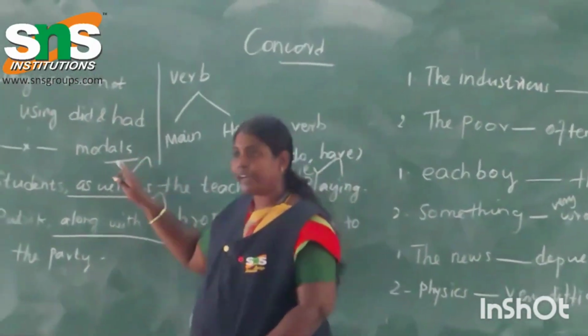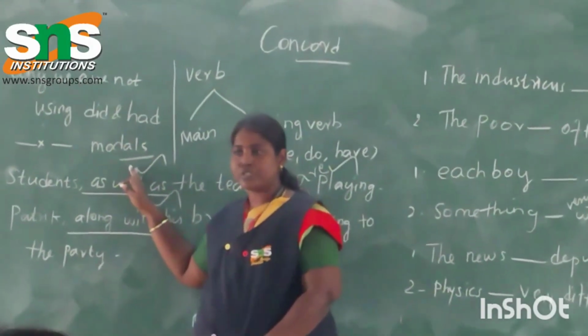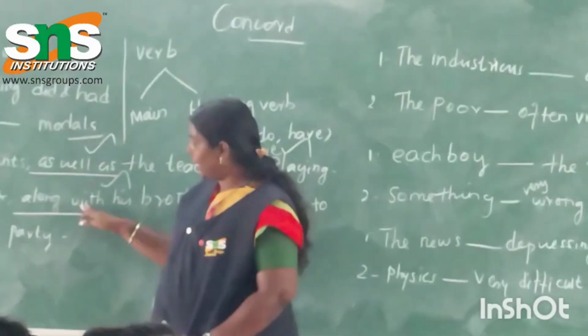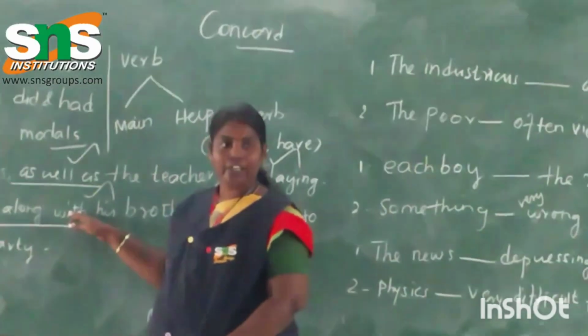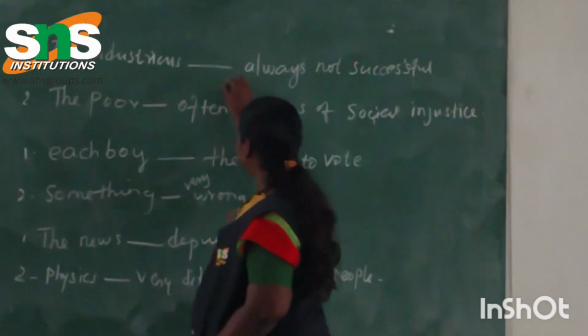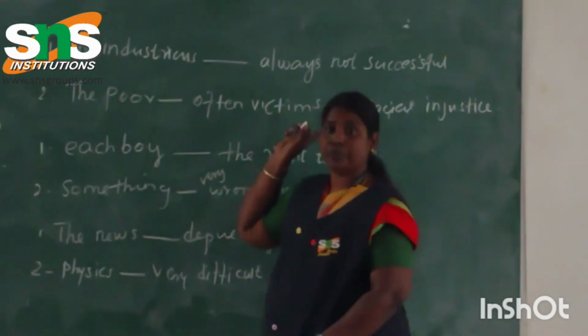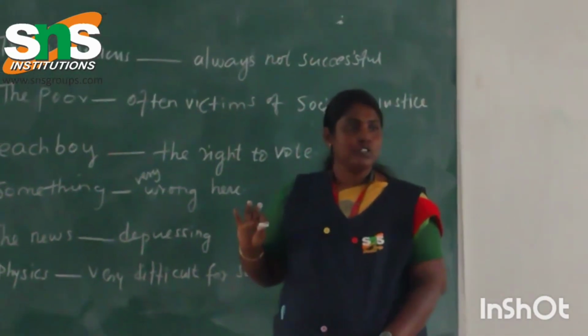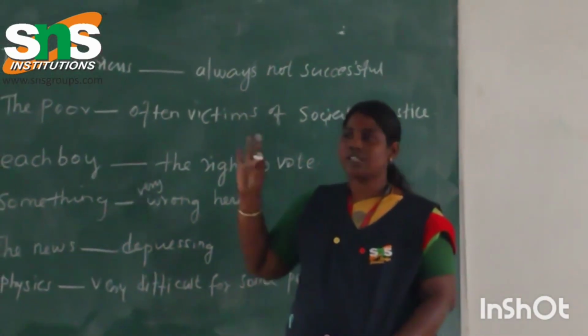So what is the keyword here? When you connect the subject by adding words such as "as well as", "along with", "together with", and all. Okay. And here it is: the industrious dash always not successful. The industrious, in the sense of hard-working people. So the hard-working people all are not successful.